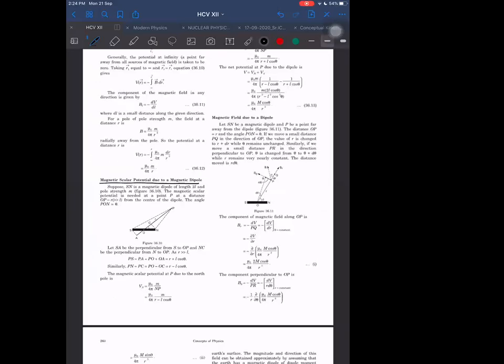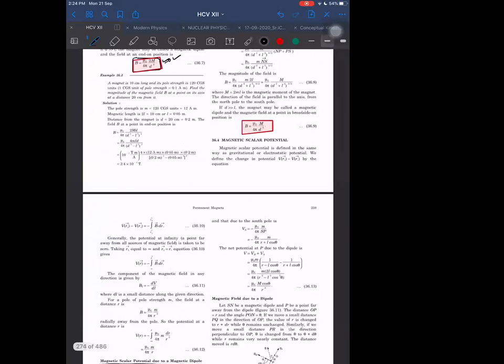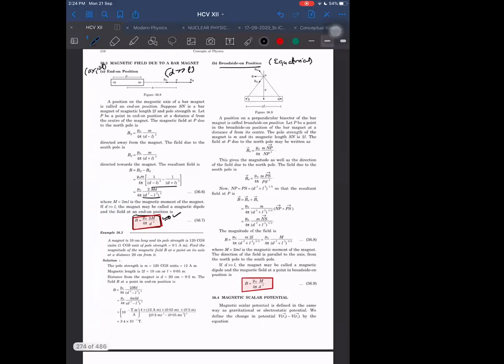Sir, but magnetic moment directs south to north, sir. Magnetic moment is directed from negative charge to positive charge. Now, south to north. Okay. Negative is south and positive is north. From south to north will be the magnetic dipole moment. Okay.